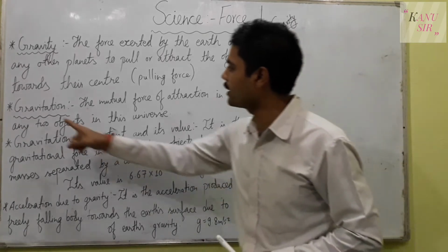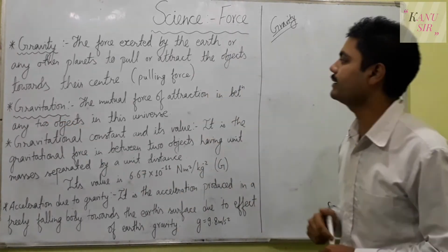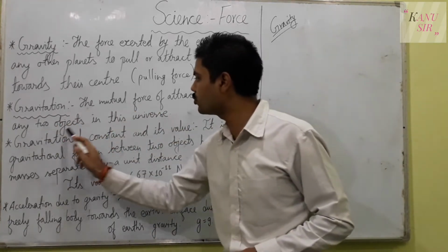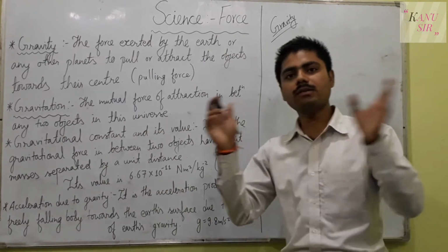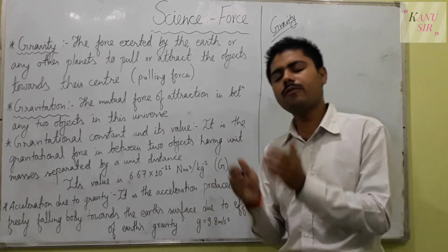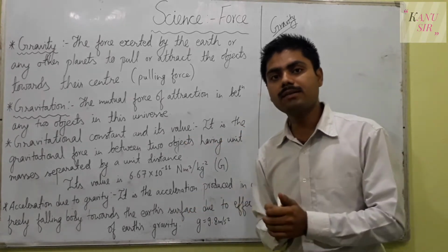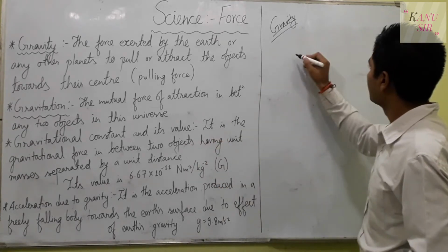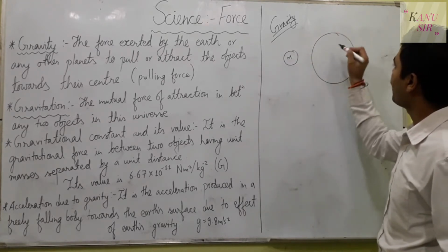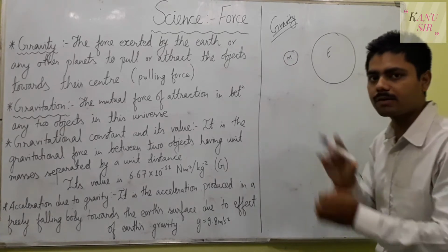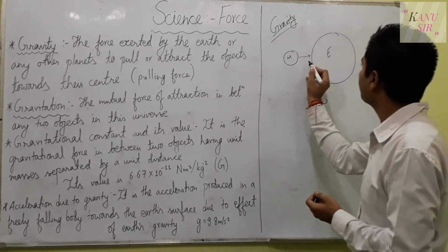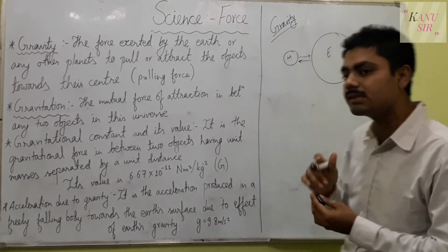After that, the next topic is gravitation. What is gravitation? It is the mutual force of attraction between any two objects in the universe. The universe is very big, and you can take any example. Let us take first the example of heavenly bodies like the earth and the moon. The mass of the earth is greater than the mass of the moon. When the earth pulls any object towards its center, similarly the moon also pulls the earth towards its center.